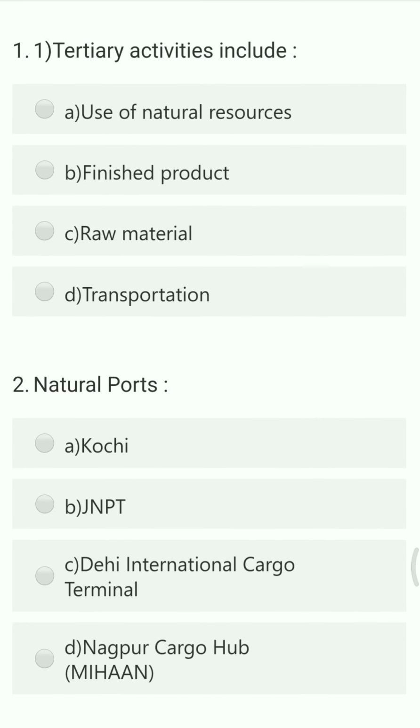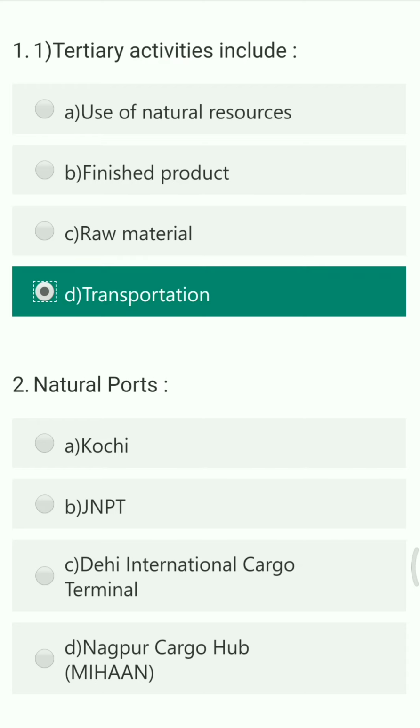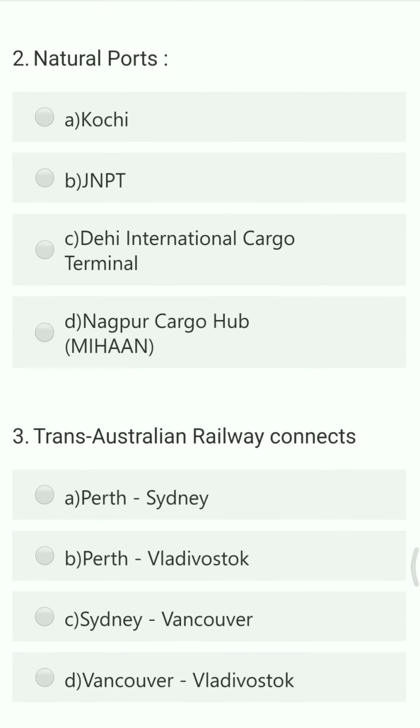The tertiary activities include dash. Options are use of natural resources, finished product, raw material and transportation. The right answer is transportation, because raw material and natural resources are used in primary activities and finished product is the output of the secondary activity. So only transportation belongs to the tertiary activity.